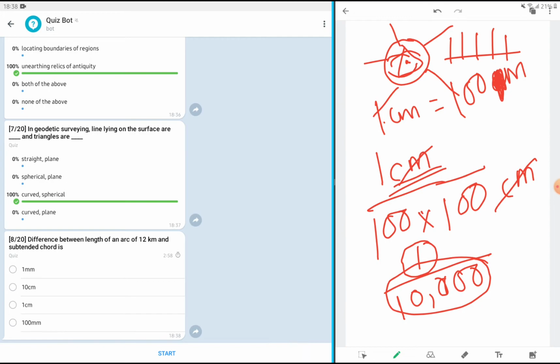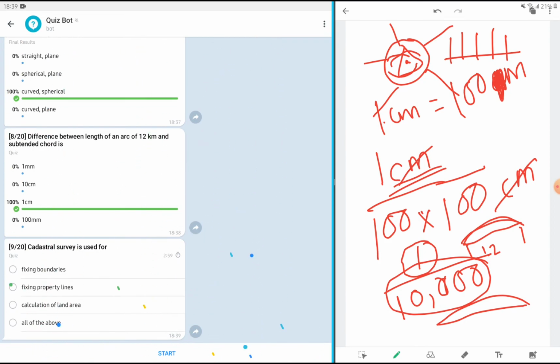All right, then the difference between the length of an arc of 12 kilometer and the subtended chord. For example, this is the arc and the subtended chord. When we straighten out this arc, the straightened length of that arc will be slightly more than the subtended chord. When we are talking about an extent of 12 kilometer, the arc will be more than the subtended chord by how much? By 1 centimeter. This arc is going to be more than the chord when it is straightened out by 1 centimeter.